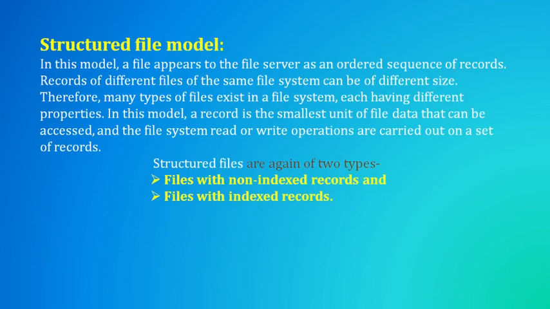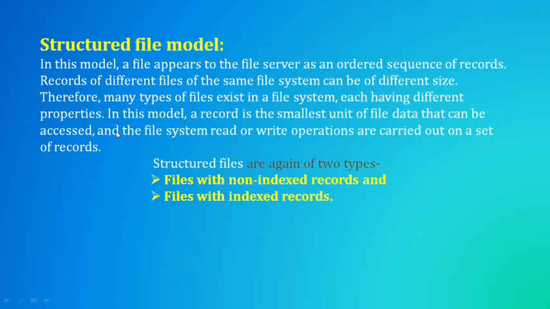The records of different files of the same file system can be of different size. Many types of files exist in a file system, but each will have its own properties. One may create rich text format files, another one may create a small unit in a file. Like that, a record is the smallest unit of a file.